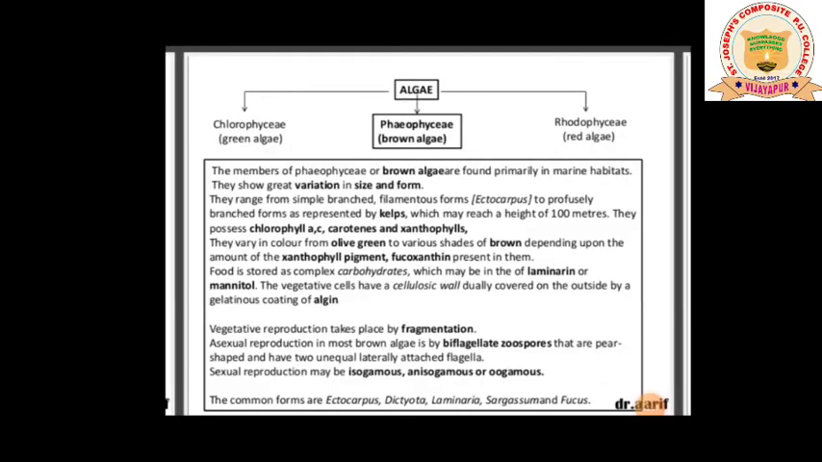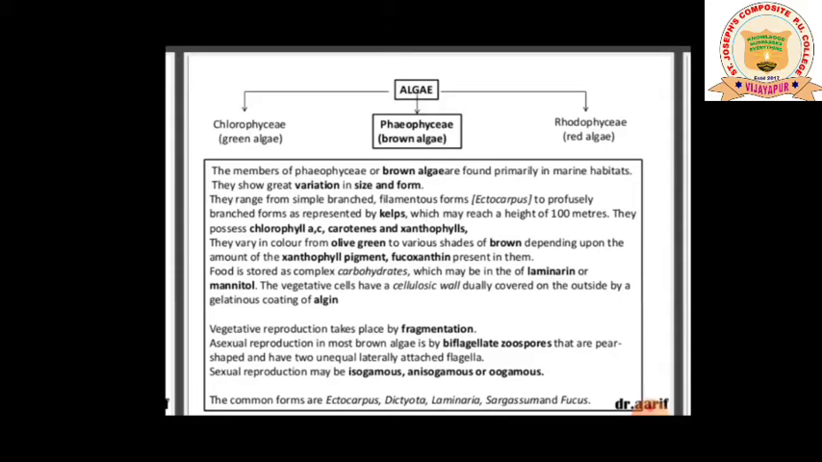Welcome back to the next session of biology, that is part 4 of plant kingdom. So let me begin with the second member of algae, that is nothing but Phaeophyceae, brown algae. Last class we studied the Chlorophyceae, that was green algae. So in today's class we are going to study the Phaeophyceae or brown algae.